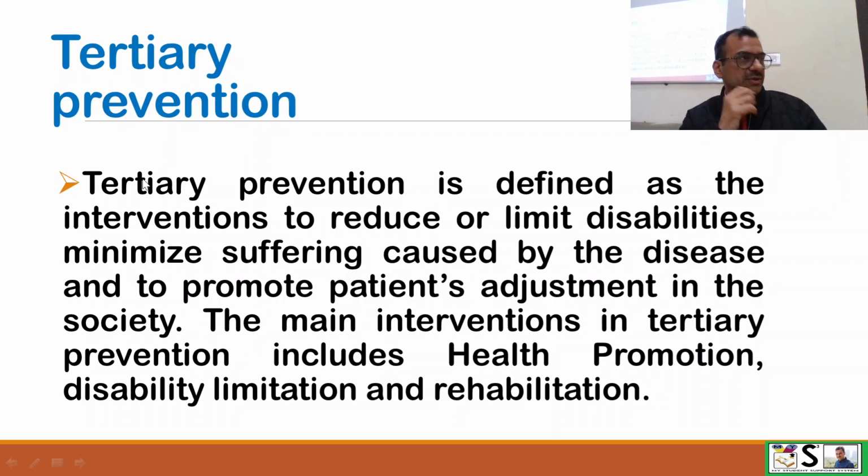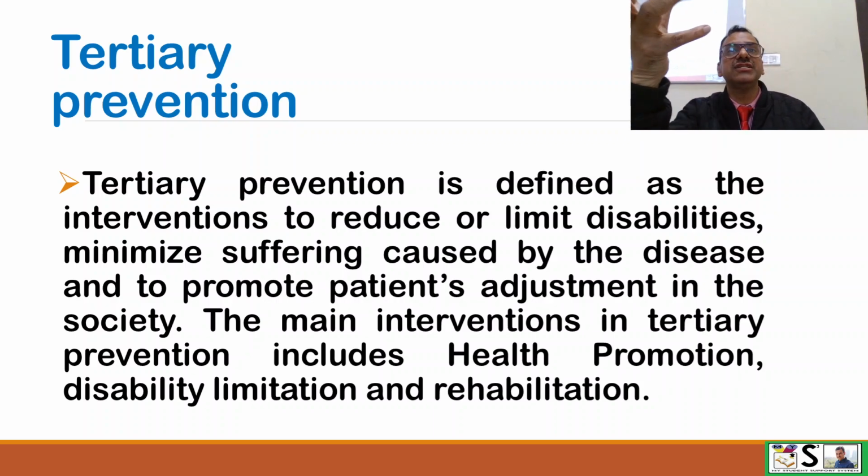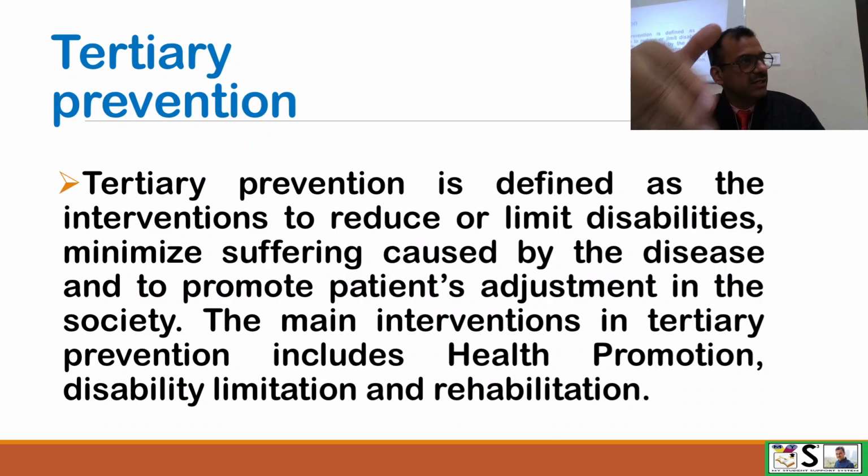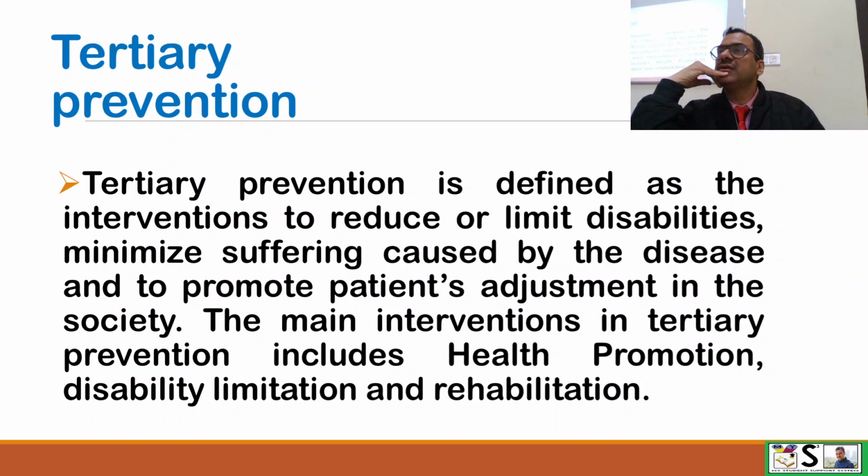Now we come to tertiary prevention. When will we apply tertiary prevention? Actually, tertiary prevention is applied in a very late stage of the disease, where the client is recovering now. We have treated him, he is recovering, and we are sending him home or to the community. But still, we try to prevent something. What will we prevent in tertiary prevention? Any idea? We prevent further complications, and we also prevent social injustice.